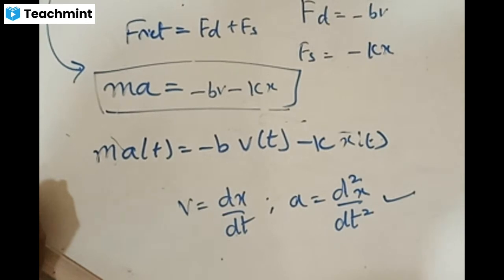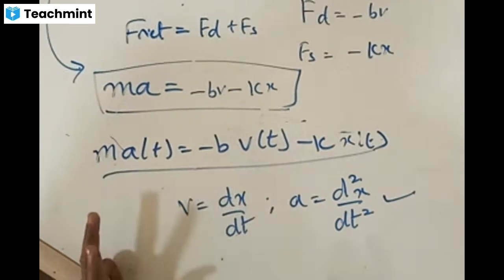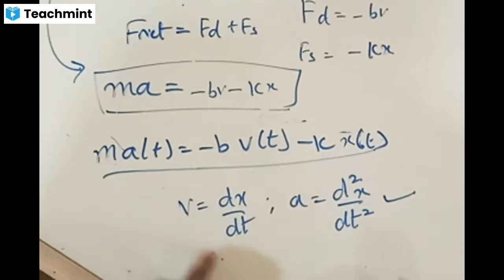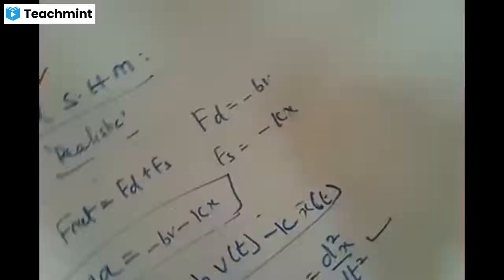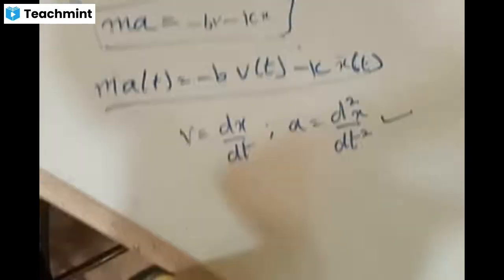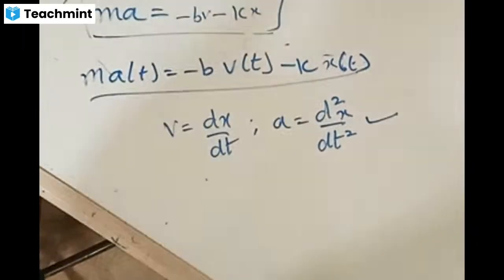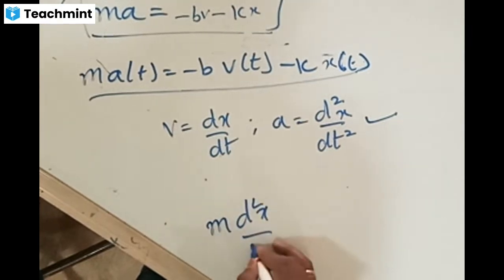Okay. Now we are writing this equation all in terms of displacement only. This is x as a function of time. v can be expressed as dx by dt. a can be expressed as d square x by dt square. Using this, check what we can write. m times d square x by dt square.